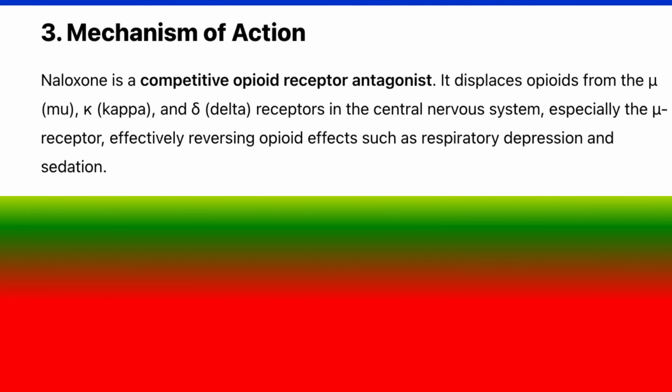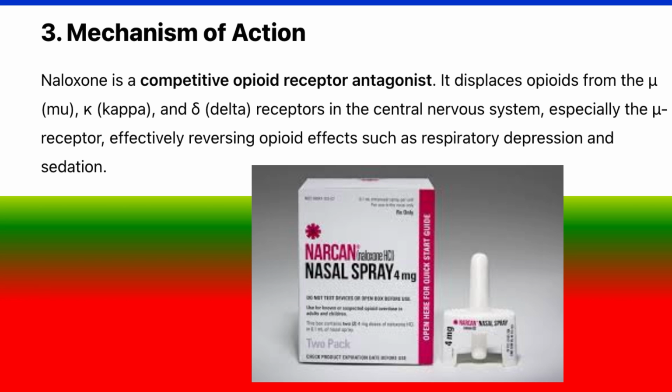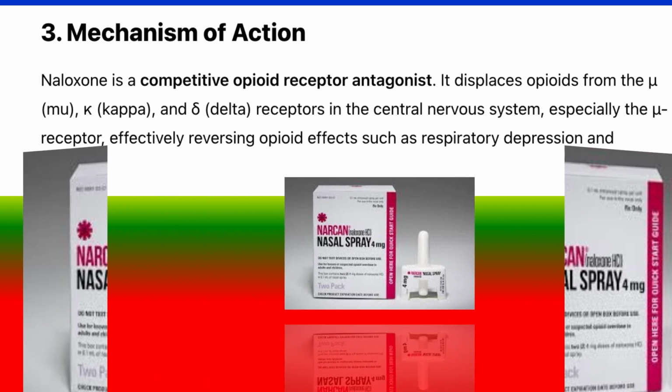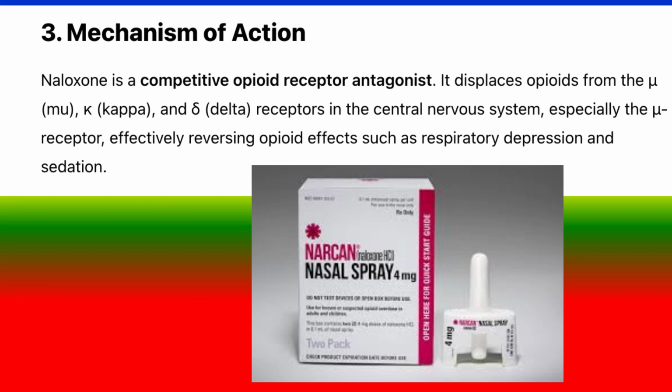3. Mechanism of action. Naloxone is a competitive opioid receptor antagonist. It displaces opioids from the mu, kappa, and delta receptors in the central nervous system, especially the mu receptor, effectively reversing opioid effects such as respiratory depression and sedation.